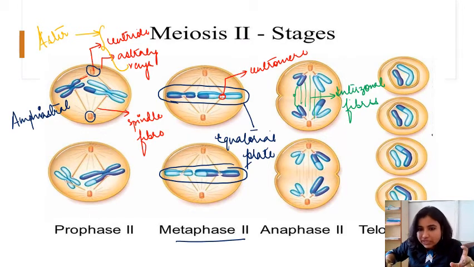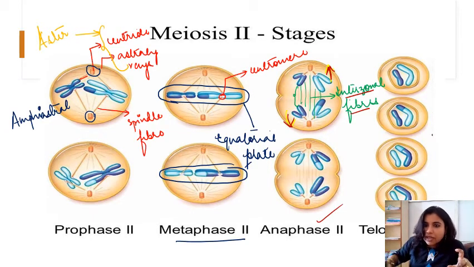Right? Now you can see both got shifted to the opposite sides. This moved to this side and the sister chromatids moved to this side, and these are the interzonal fibers. So this is how it looks. Now in the case of telophase, what will happen?